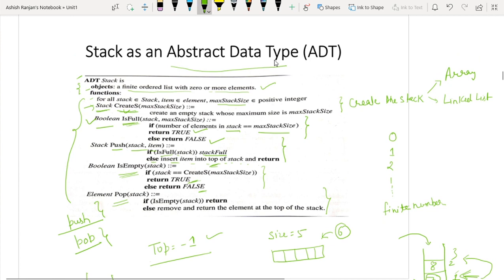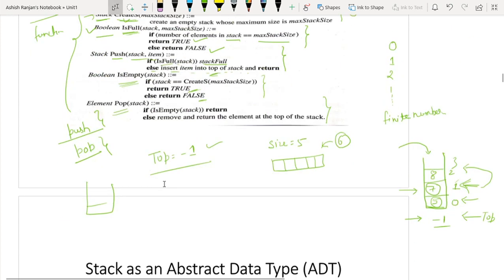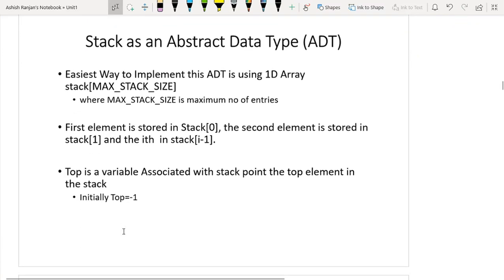So I will define it in two terms. First one is the object and second one is the function. Okay. So some implementation is given here. The easiest way to implement this ADT is using a one dimensional array. Now this ADT where your functions and objects are given, you have to implement as a programmer, you have to implement each and every function. So first implementation is the 1D array.